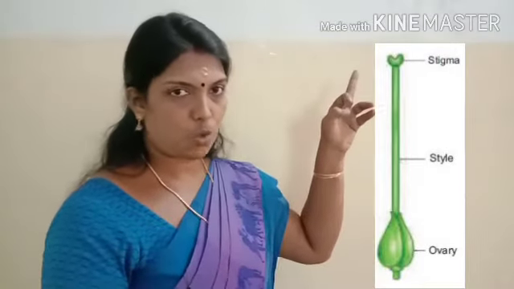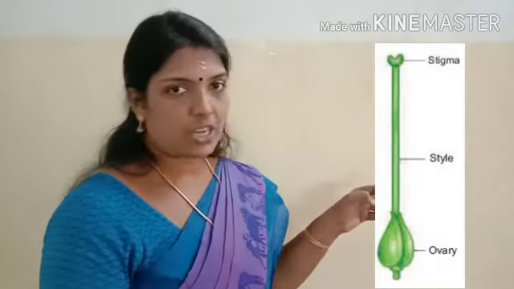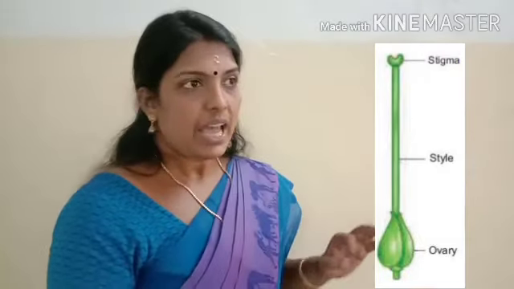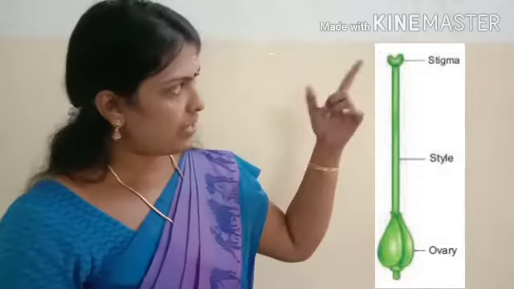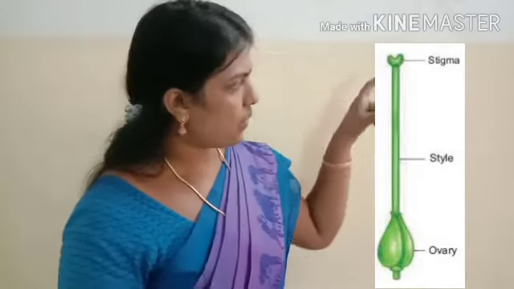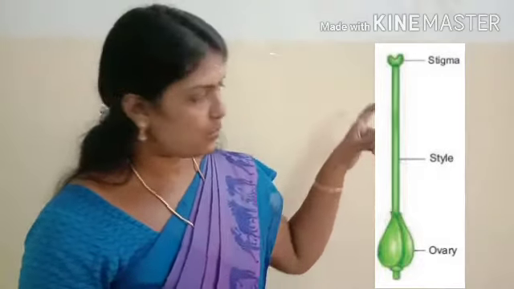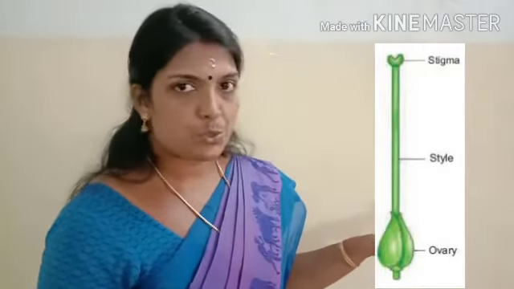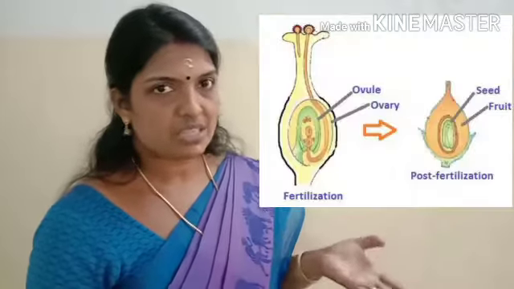After the pollen lands on the stigma, the male gamete enters inside the style and fuses with the female gamete. That is called fertilization.